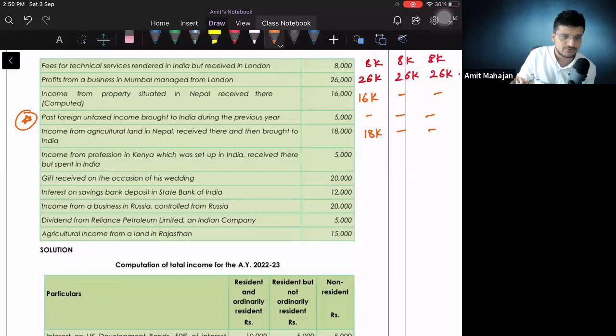Perfect. Income from profession in Kenya, which was set up in India, received in Kenya but spent in India. क्या लिखा है? एक मिनट. माँ कसम. Okay, first, whether this will be Indian income or foreign income. Okay, for ROR, can I just write taxable? Yes. 5,000.